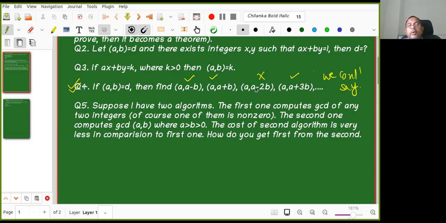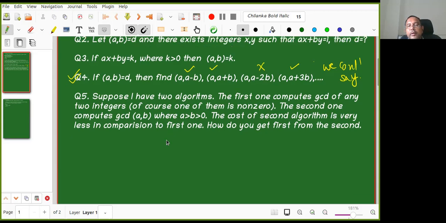Okay. Now I am going to question number 5. Suppose that we have two algorithms. The first one computes the GCD of any two integers, of course where one of them is non-zero. The second one computes the GCD of A, B where A is greater than B greater than 0. The cost of the second algorithm is very, very low compared to the first one. How do you get the first from the second?